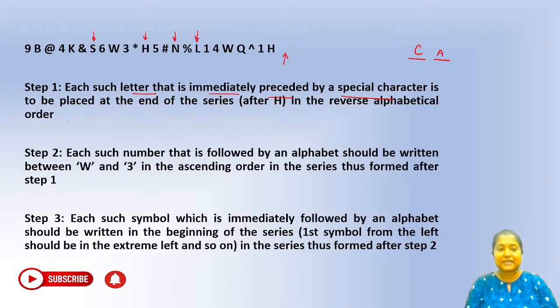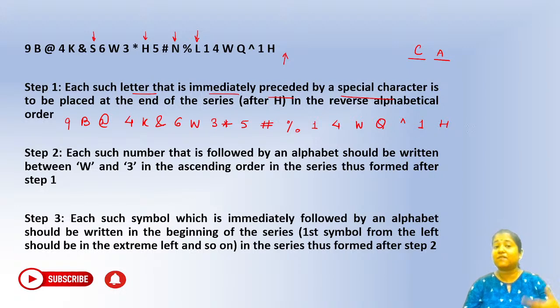So you can see the output for this one will be 9b at the rate 4k ampersand 6w, then we have 3, then we have asterisk, then we have 5, then we have a hash, then we will have a percentage 1 4 w q, then cap, then 1, then h, and then we will be writing your s h n l in the reverse alphabetical order, right?